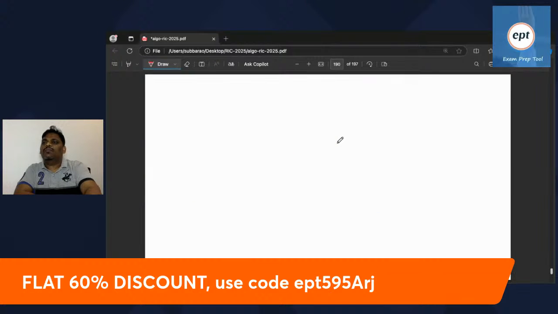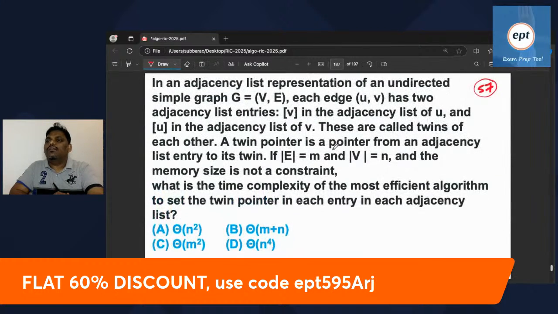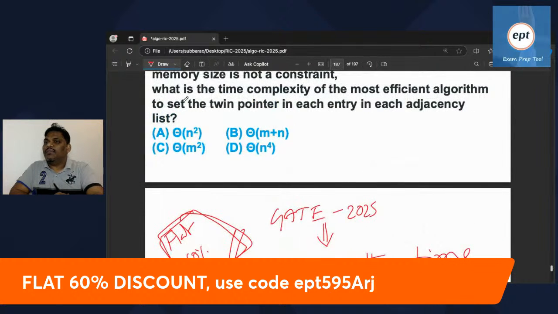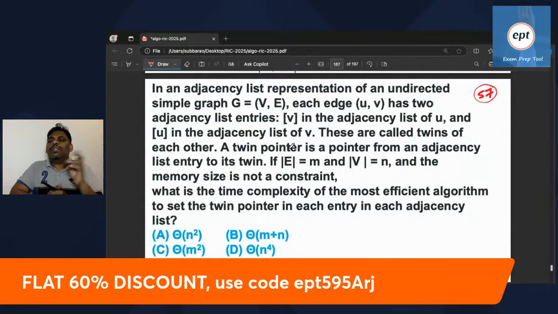Remember, it's an adjacency list. He's not asking about a matrix. Can you check here? He's asking list or matrix. What is the time complexity of the most efficient algorithm to set the twin pointer in each entry in each adjacency list? So remember, you can represent the graph in two ways: adjacency matrix and adjacency list. This problem is related to the list.